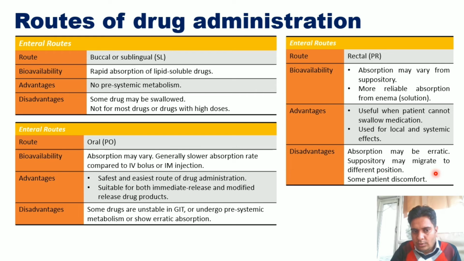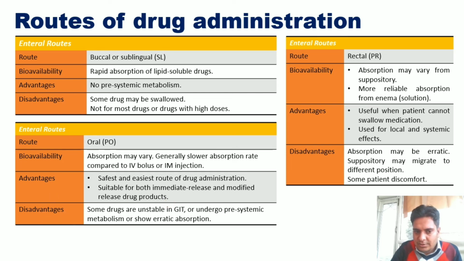The next route is oral, which is meant for the absorption of the drug into the systemic circulation by the GI tract, and generally has a slower absorption rate compared to IV bolus or intramuscular injections. The advantage of this system is that it is the safest and easiest route of administration, and it is suitable for both immediate release and modified release dosage forms.